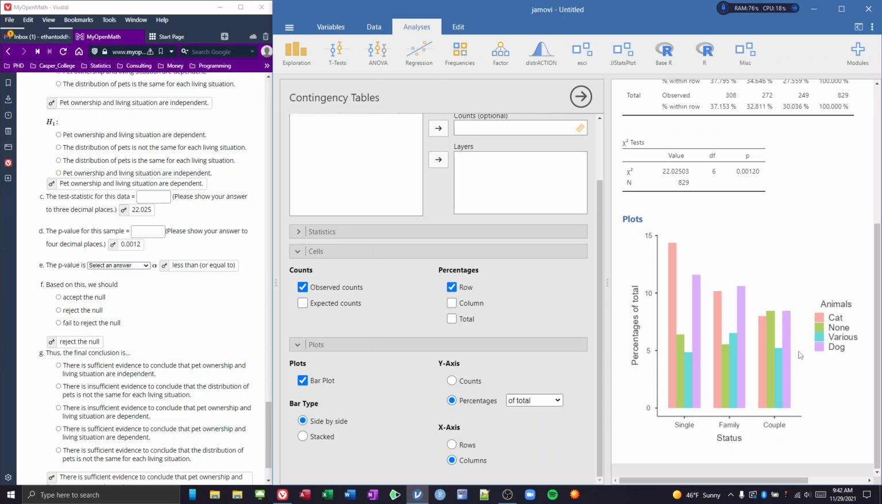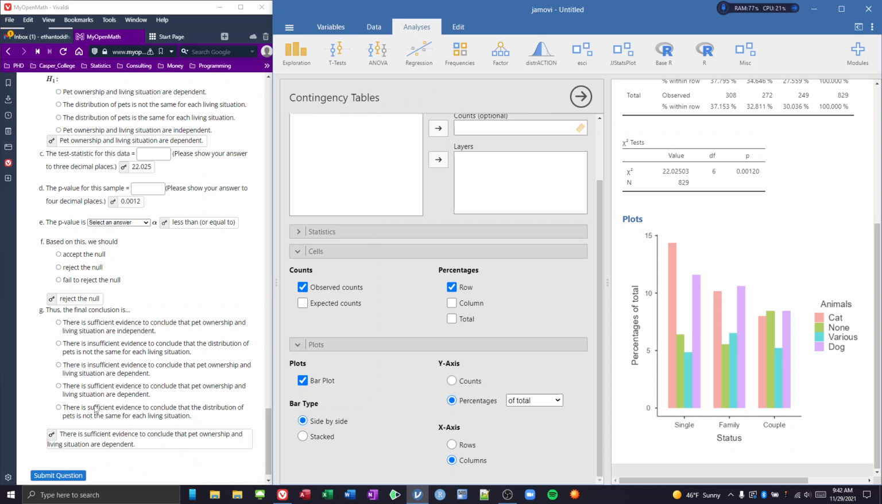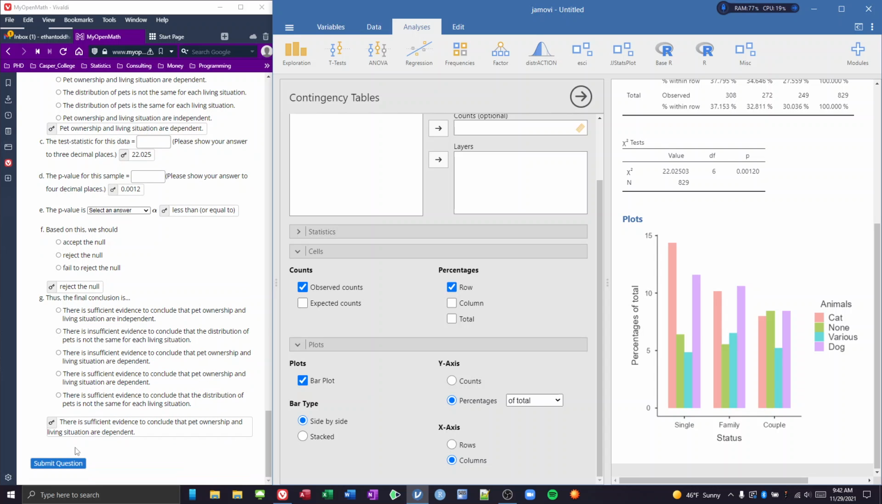Because those shapes are not the same, that's graphically showing what this chi-squared test is inferring: that there's sufficient evidence to conclude that pet ownership and living situation are in fact dependent. So anyhow, now that we did that, we have done an example of how we can do a chi-squared goodness of fit, a chi-squared test of homogeneity, and a chi-squared test of independence. Best of luck on doing your enhanced categorical analyses on your own.